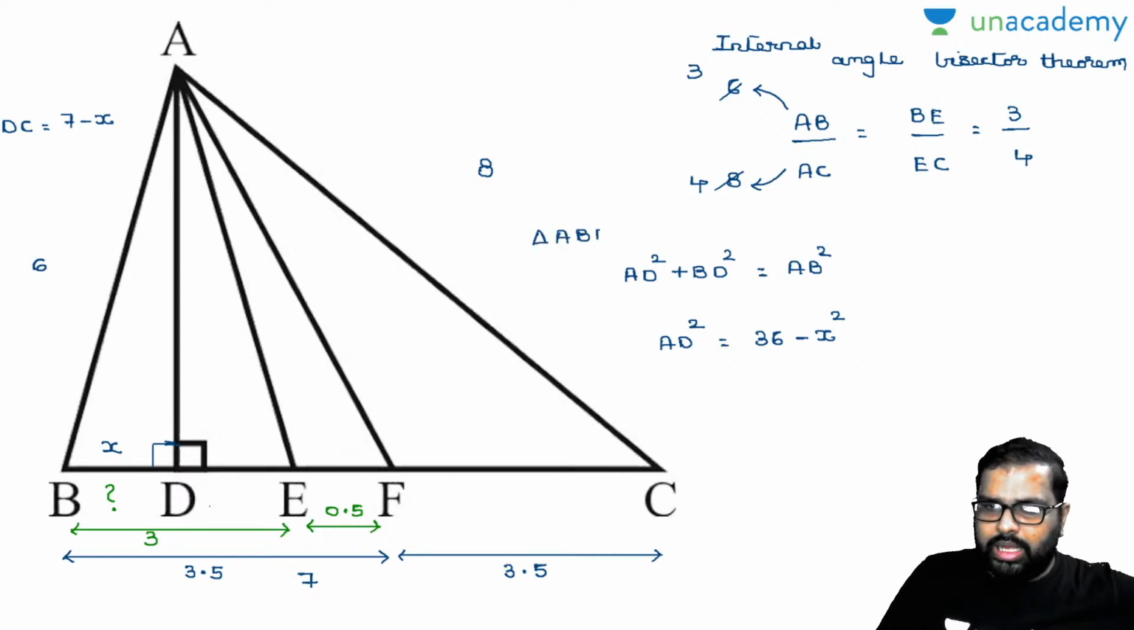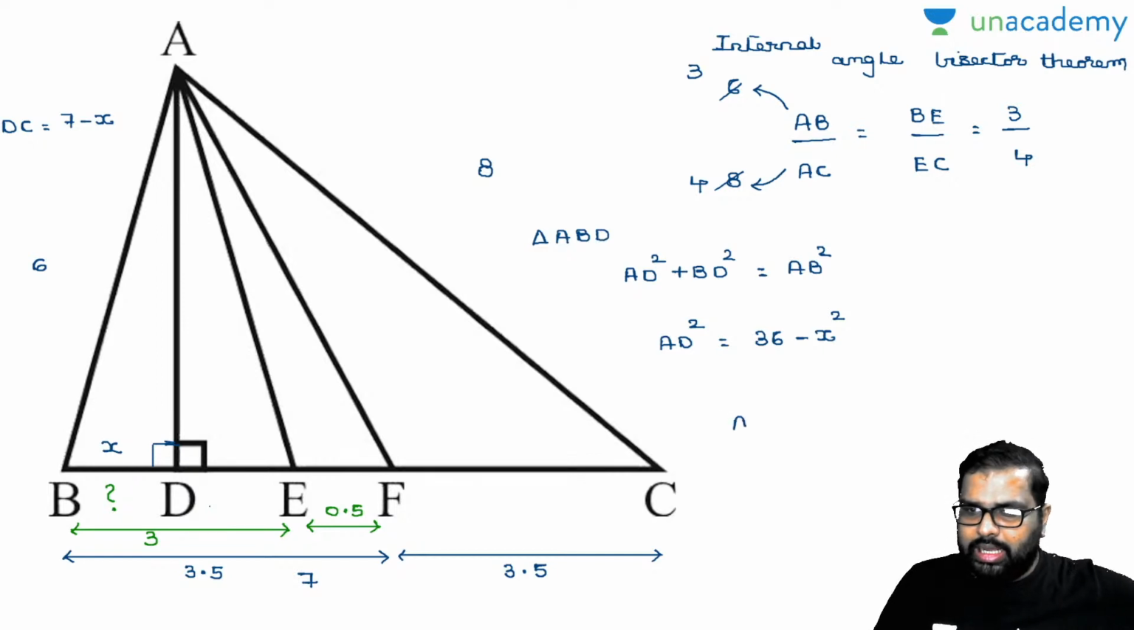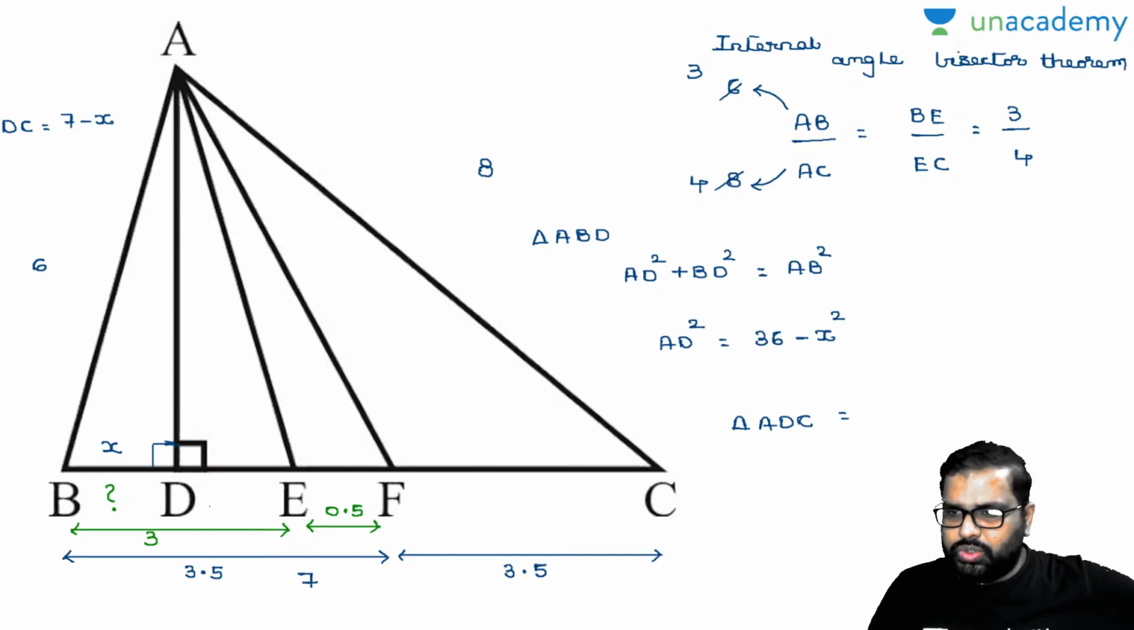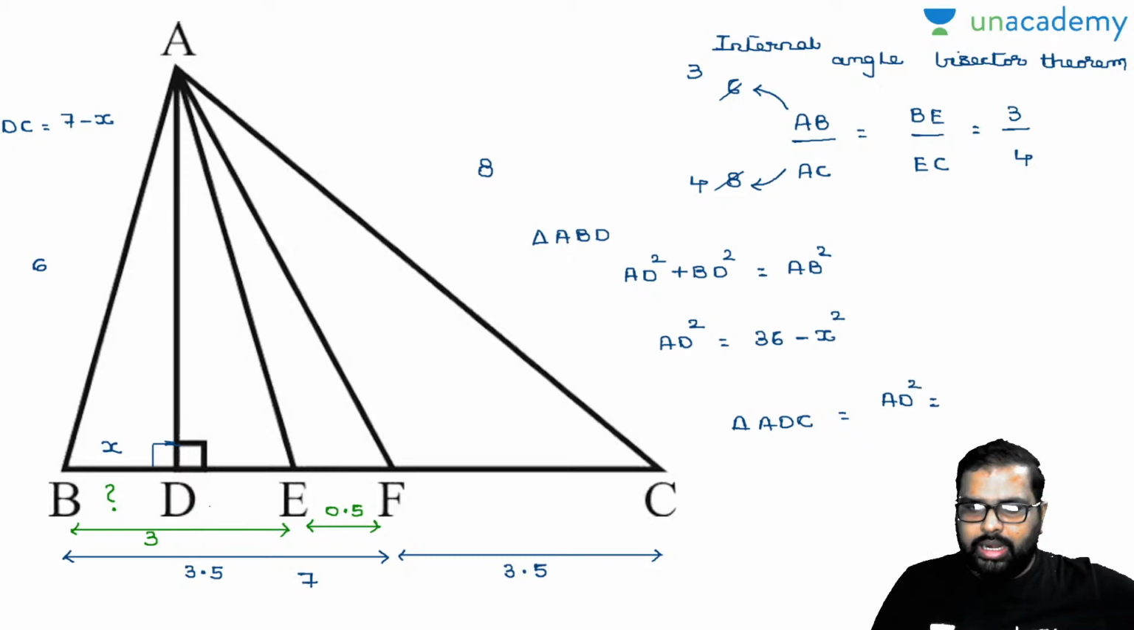And come to one more triangle, which is also a right angle triangle, triangle ADC. Am I right or wrong? And can you observe this? Is my face obstructing it? Yes, you can easily make it out. So in ADC also, AD square is equal to AC square minus DC square. Am I right or wrong? So how much is AC square? 8 square, 64, minus DC square, which is 7 minus x whole square.